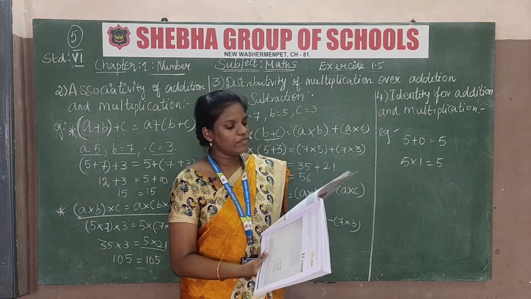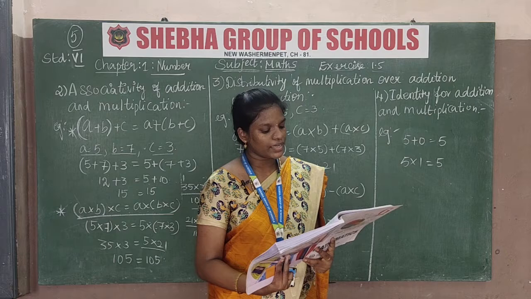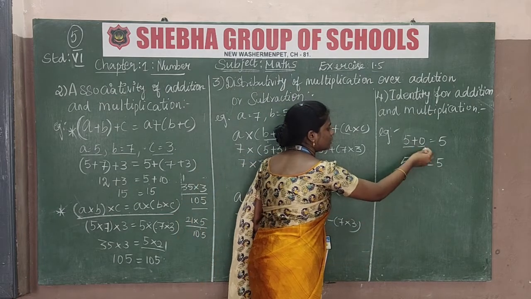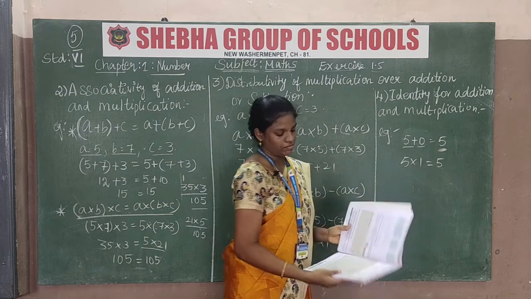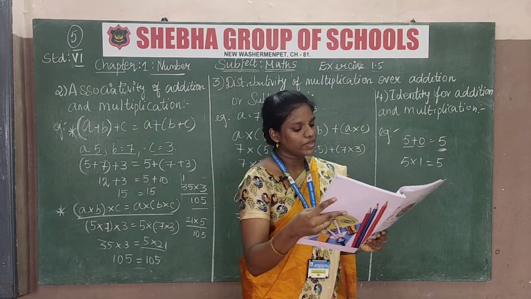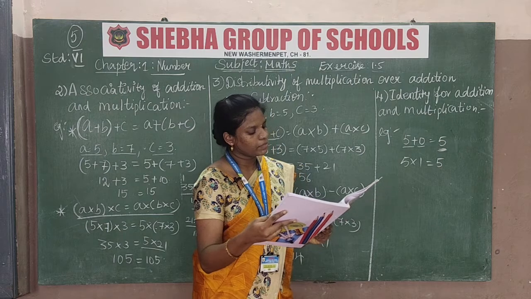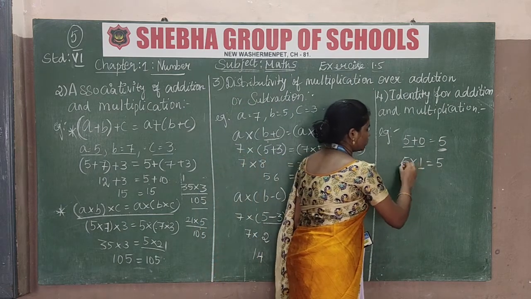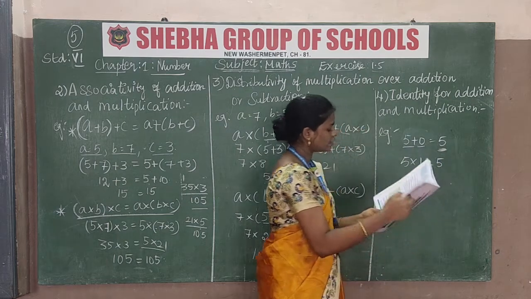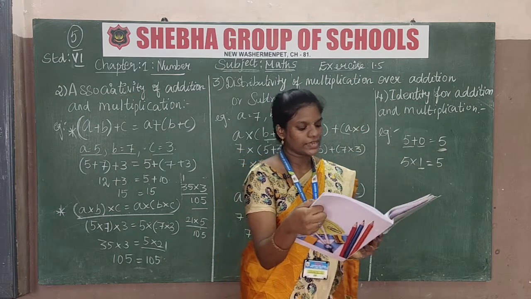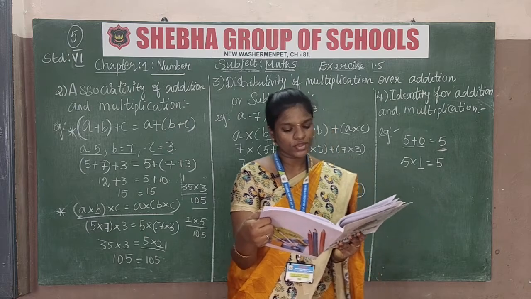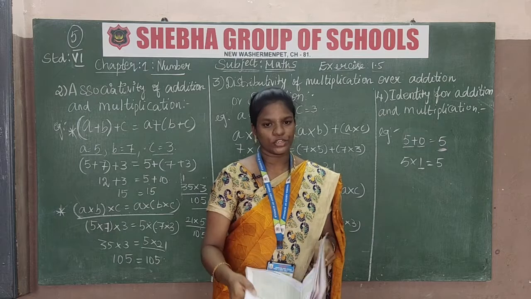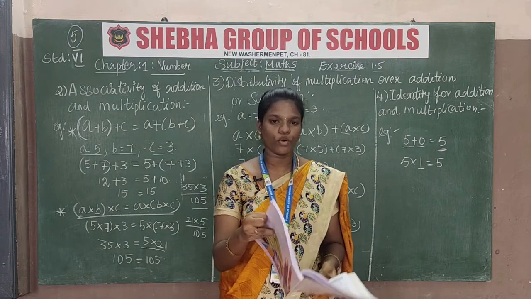Okay, I repeat: when 0 is added to any number, we get the same number. Similarly, when we multiply any number by 1, the answer is the same number. So 0 is called the additive identity and 1 is called the multiplicative identity for whole numbers. Okay.